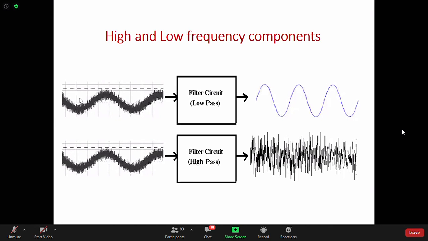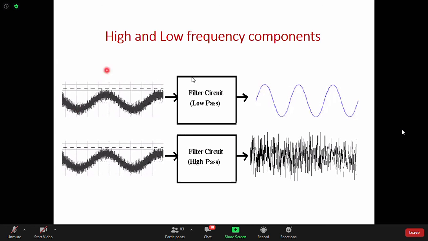Say you have measured this type of waveform, the left one. You can see this is an oscillation, but there is some noise, some unwanted signal, some abrupt oscillations.